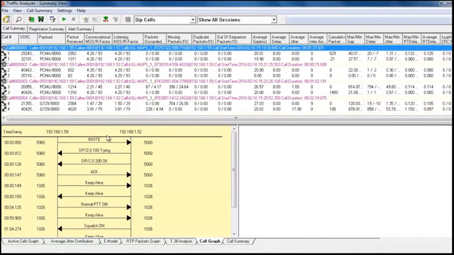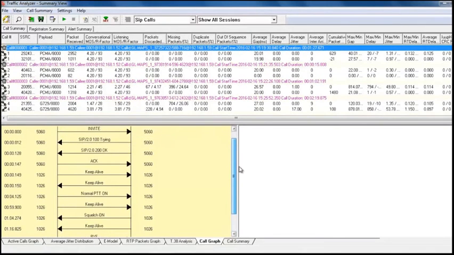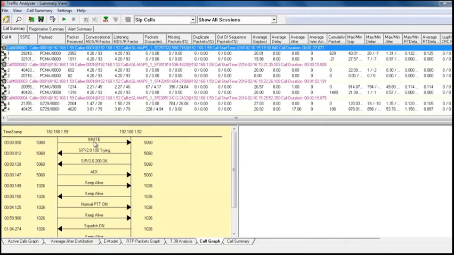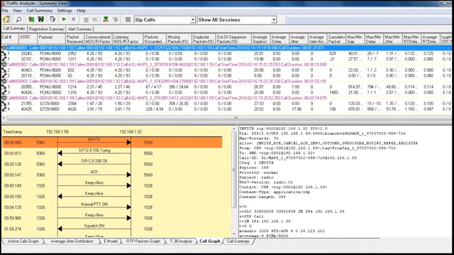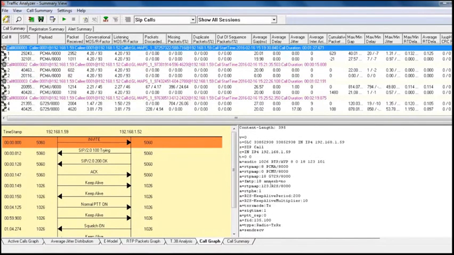If you select a call, below we are displaying a call graph for the analysis of this call, and you can select a message. It will display the decode of the message on the right side, and again you can see here the keep-alive and PTT squelch events happening on the call.